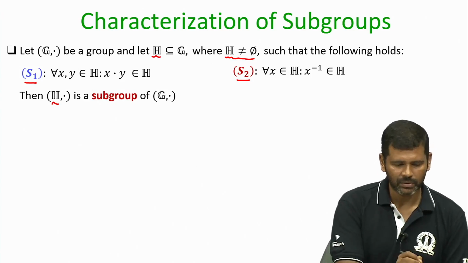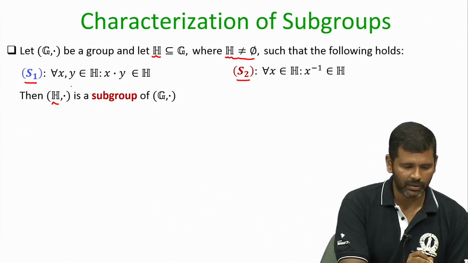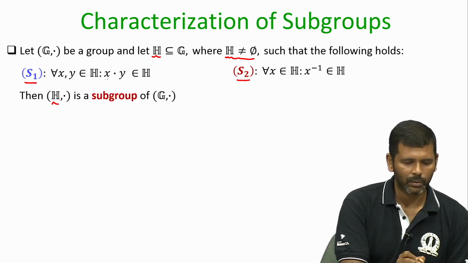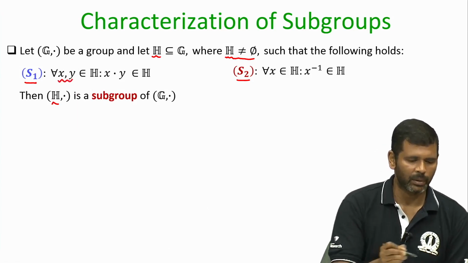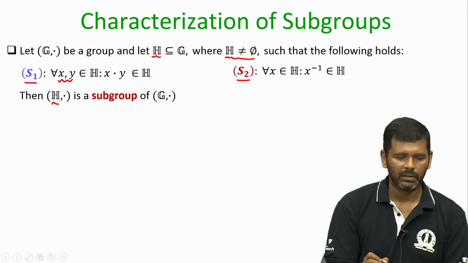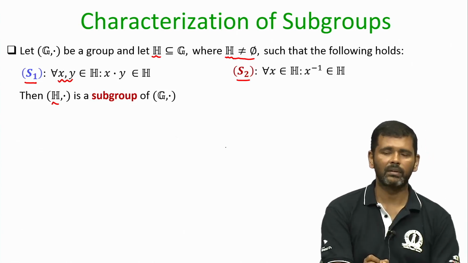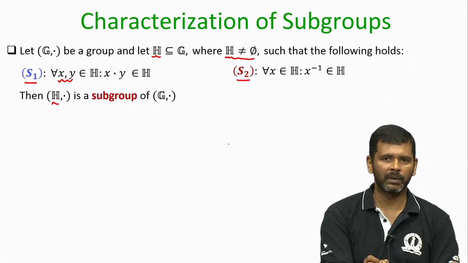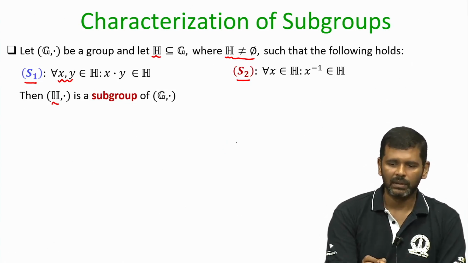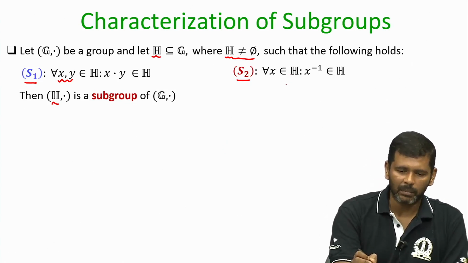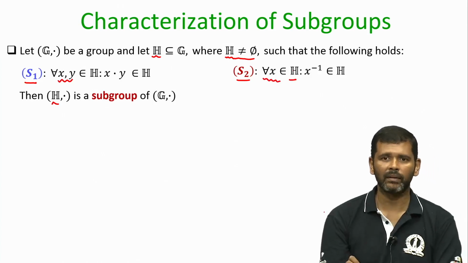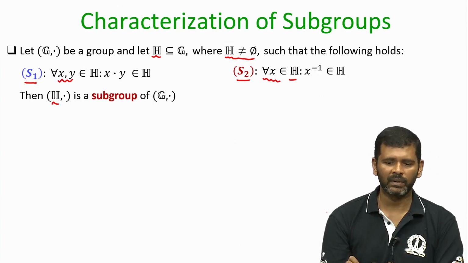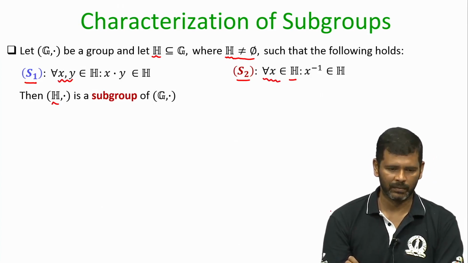So, what are these two conditions? The condition S1 demands that the closure property should be satisfied. That means, you take any x, y from your subset H, the result of the group operation should be a member of the subset H itself. And the second property, S2, is that every element in the subset H should have its multiplicative inverse present in the subset H itself.